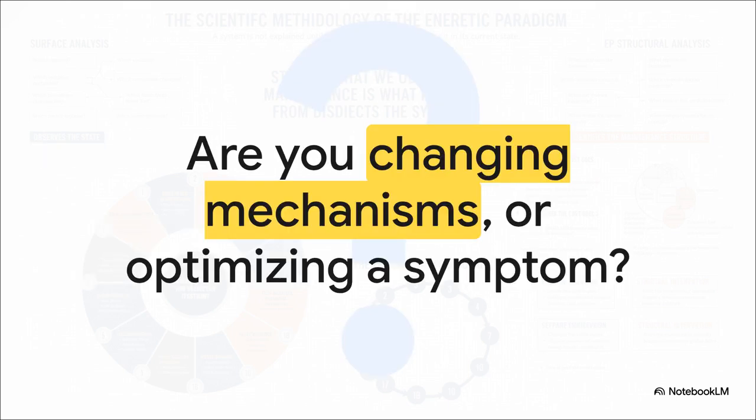So I'm going to leave you with this provocative thought to chew on and apply to your own analysis right now. When you look at the stubborn problems in your organization, your code, or frankly your life, are you actually changing the underlying mechanism that reproduces the problem? Or are you just efficiently optimizing a symptom? Think about that and start looking for those maintenance structures.